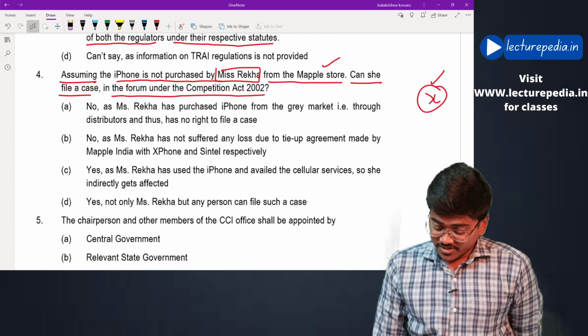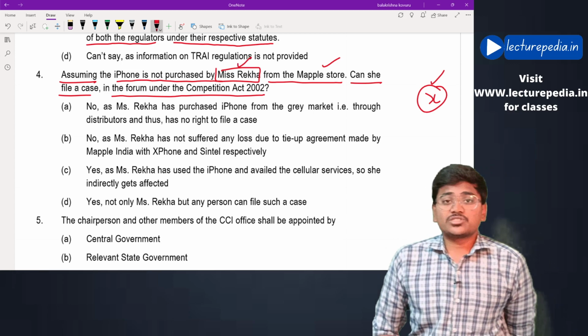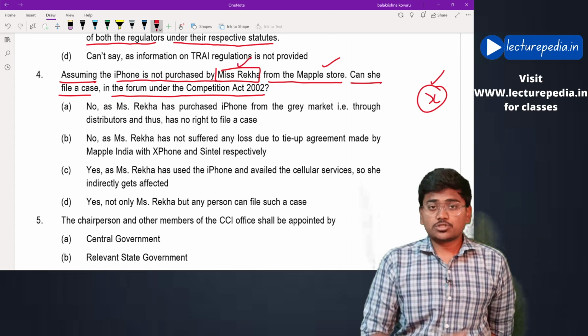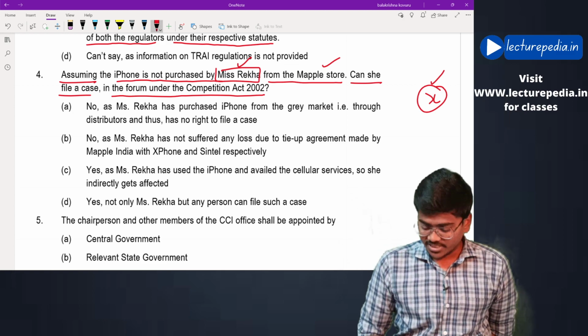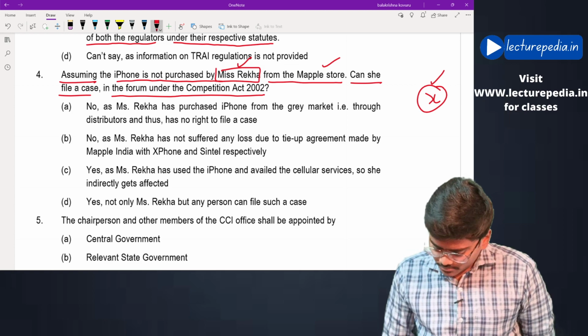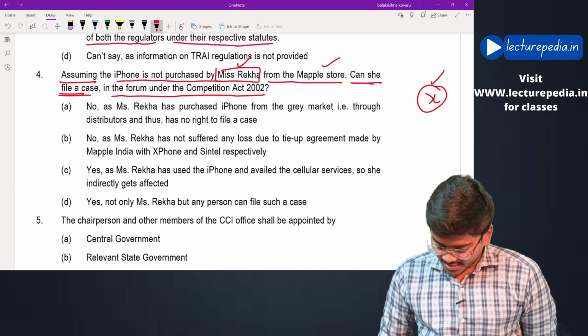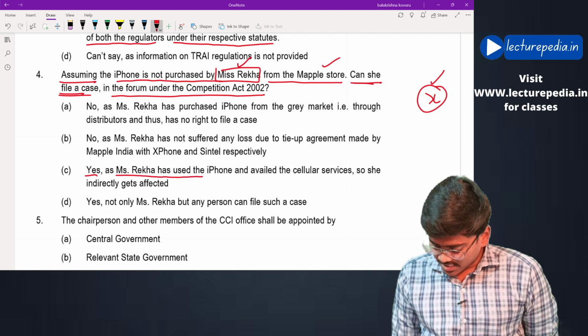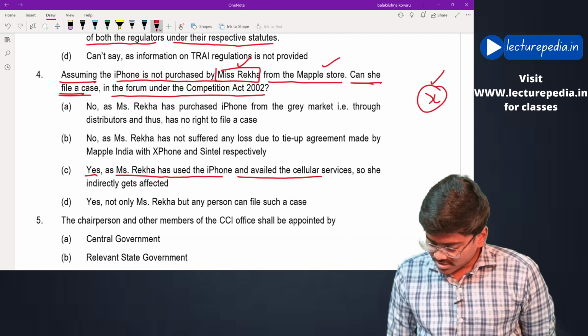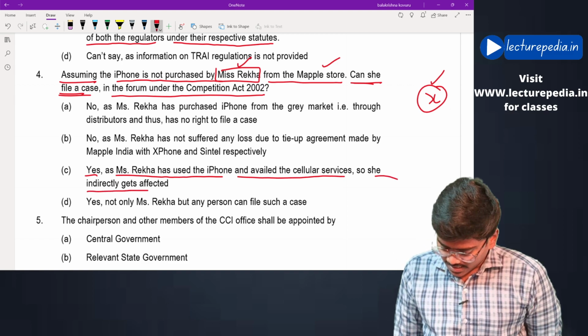Thereby, even if Miss Rekha hasn't purchased the mobile phone from Maple stores, she can file or initiate the complaint under section 18. See, can she file a case? The answer is yes, she can file a case. Yes, as Miss Rekha has used the iPhone and availed the cellular services, so she directly gets affected.